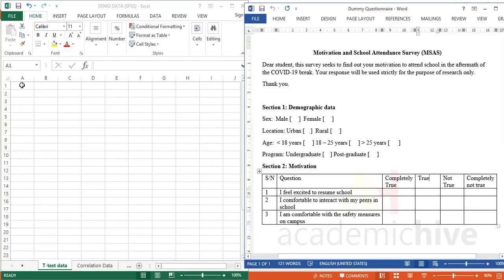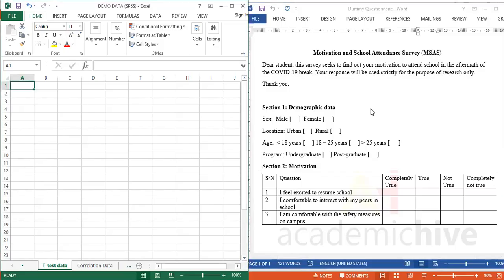And so what's the first option here? What's the first question here? Sex, right? And then we say sex. We say location. Then what's the next thing? Age. What's the next thing? Program. The next variable. So these are variables: sex, location, age, program.